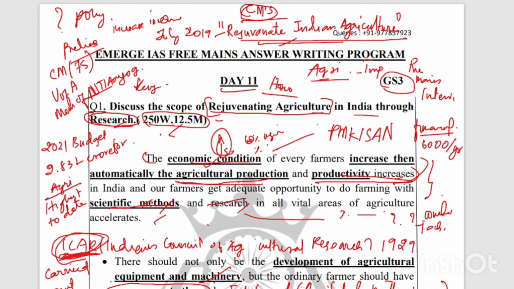Okay, and this question is for 250 words and 12.5 marks. You have to explain each and every point that we mentioned in the need of the moment. And that's all about this question.